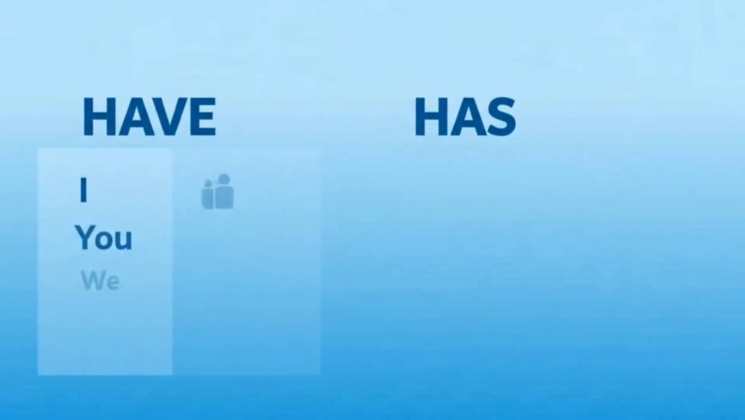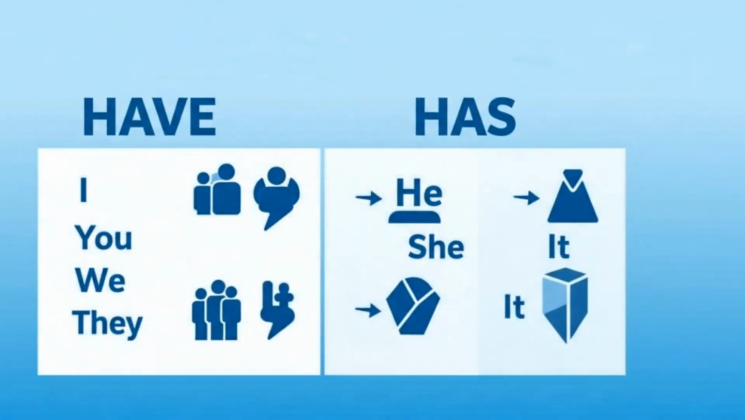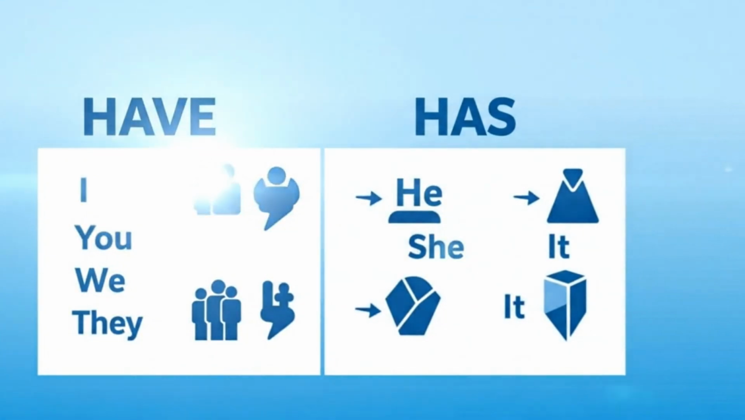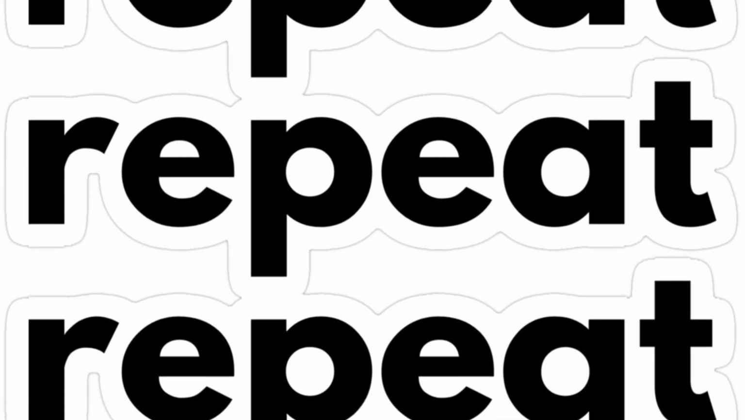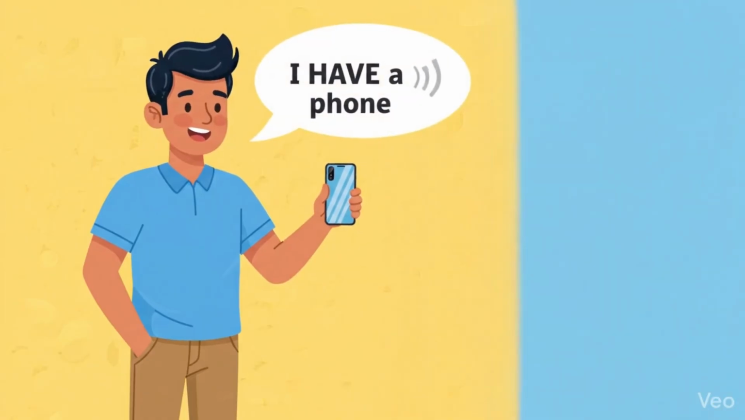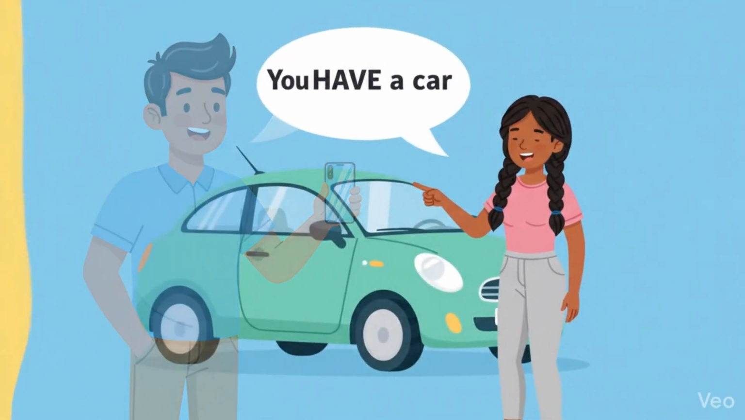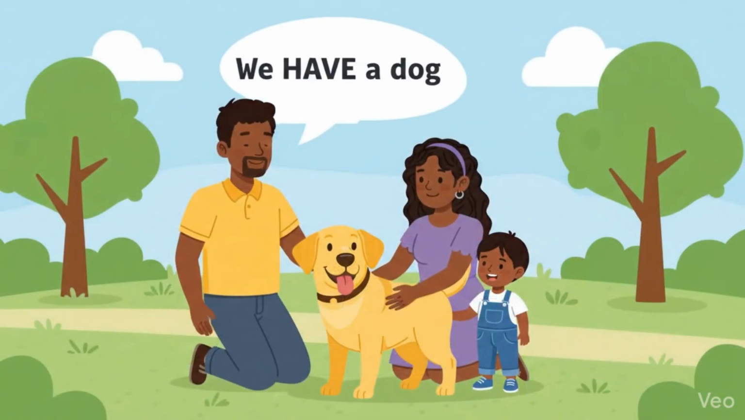Have and has. I, you, we, they use have. He, she, it uses has. I have a phone. You have a car. We have a dog. They have 2 children. Repeat. I have a phone. You have a car. We have a dog.